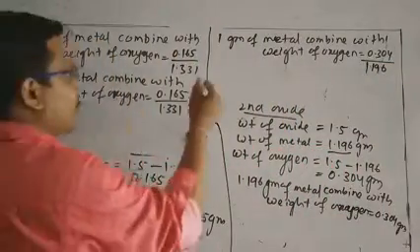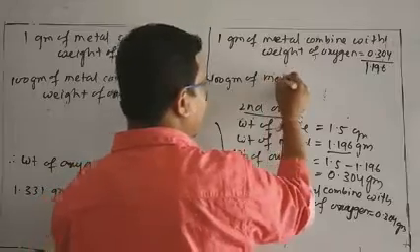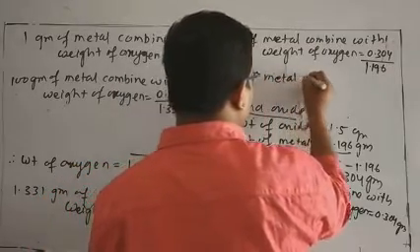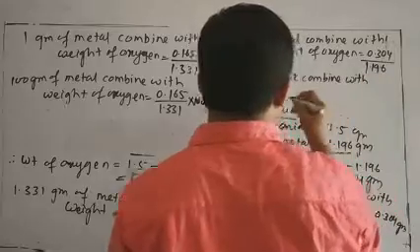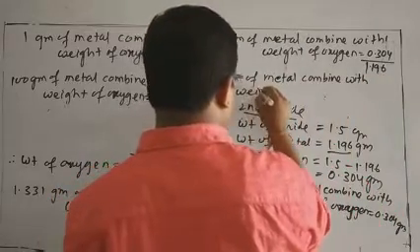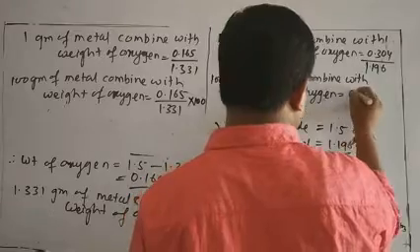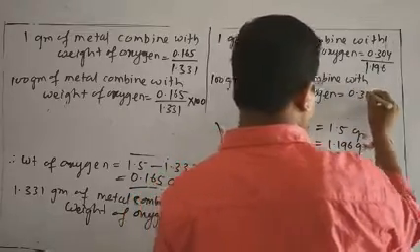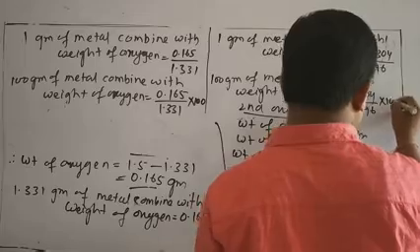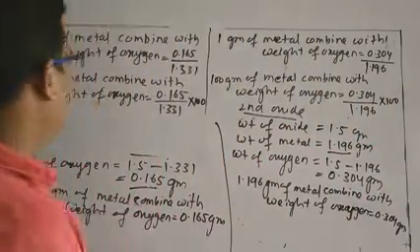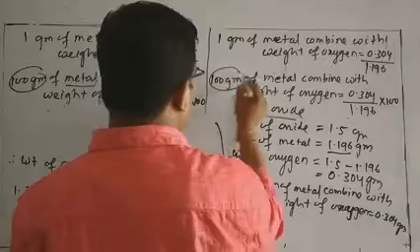Like that, you can also find out for 100 gram of metal combined with the weight of oxygen, equal to 0.304 divided by 1.196 into 100. Look at that: here 100 gram of metal, here 100 gram of metal.